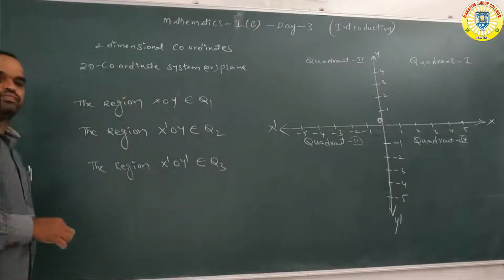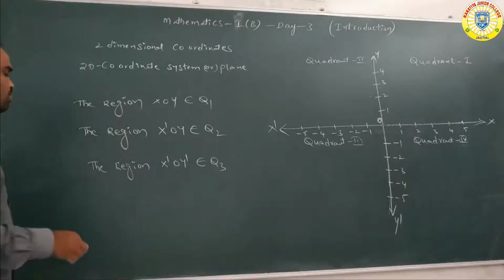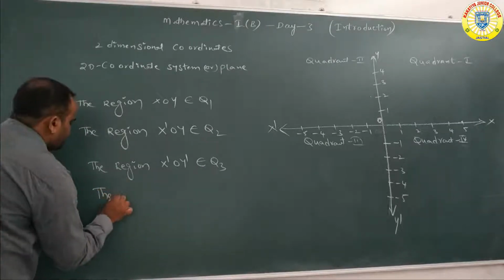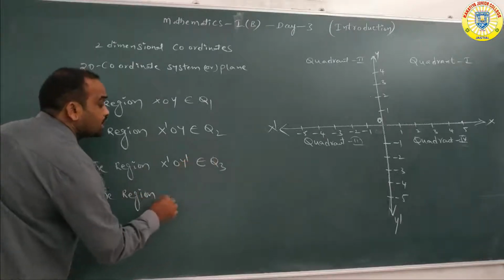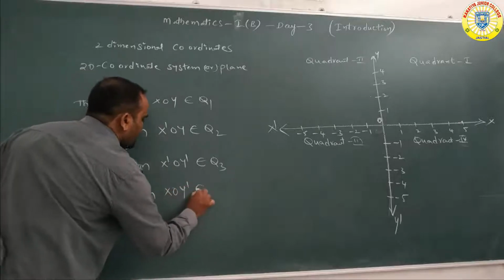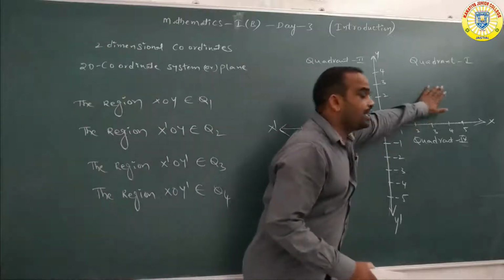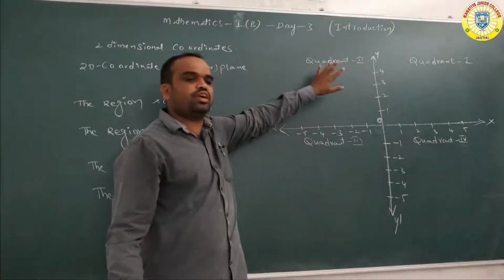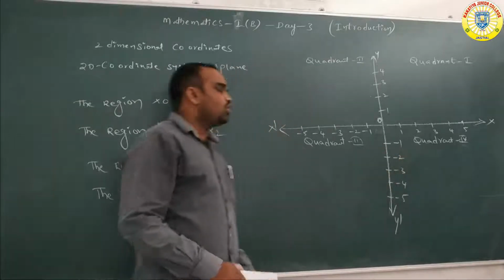Third quadrant. Next one, the region XOY dash belongs to which one, sir? Fourth quadrant. The region is nothing but this area. This area belongs to the first quadrant, this area belongs to the second quadrant, this area belongs to the third quadrant, this is the fourth quadrant.